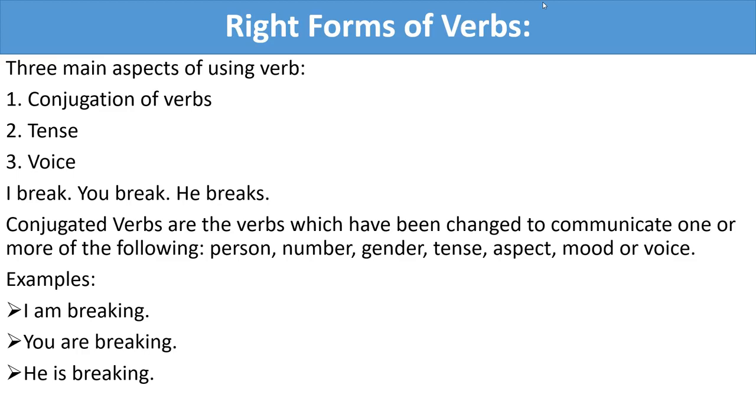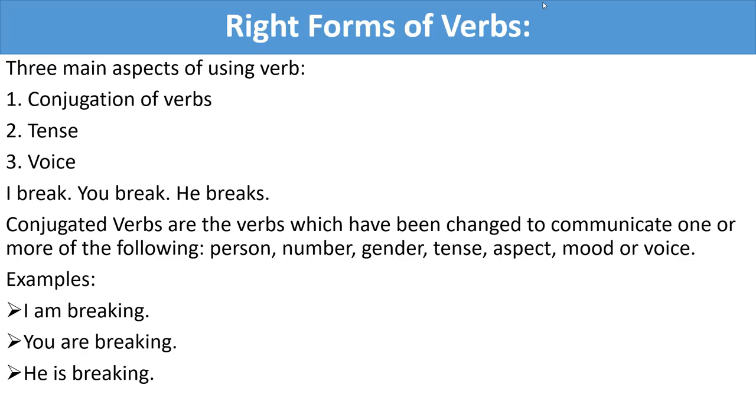So, you can understand the importance of verb in a sentence. Three main aspects of using verb are conjugation of verbs, tense, and voice.